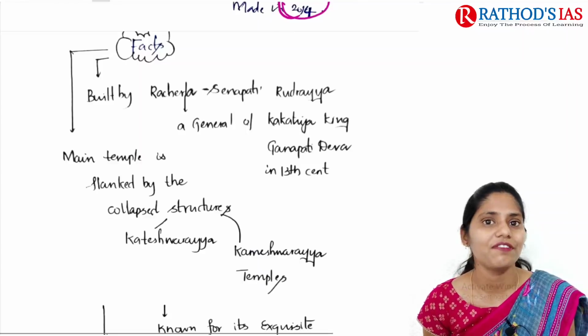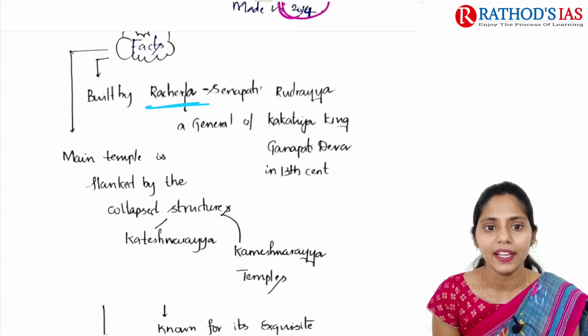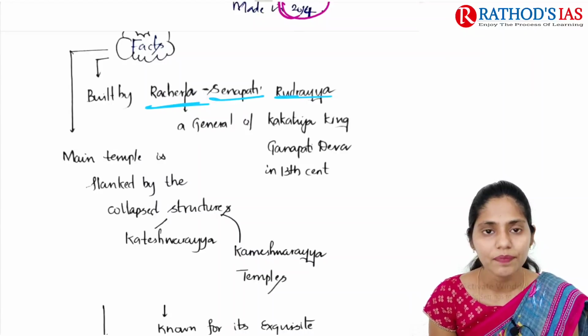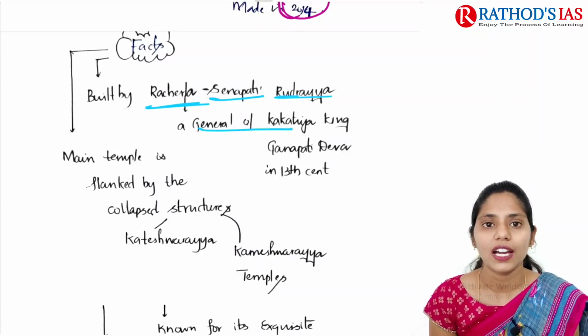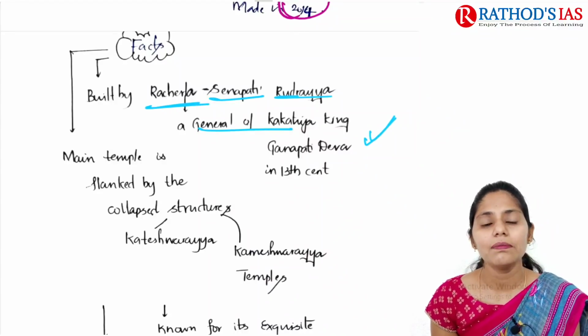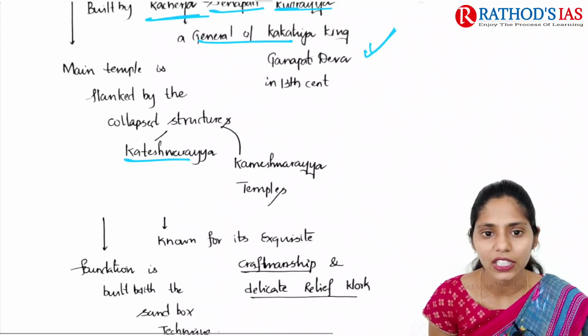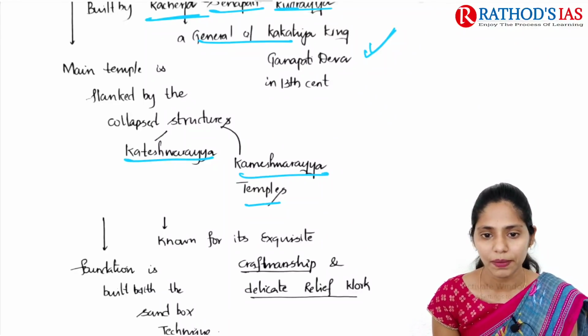So if you are talking about some facts regarding this Ramappa temple, it was built by Recherla Senapati Rudraya. He was a general of the Kakatiya king, that is Ganapati Deva, in the 13th century, and the main temple is flanked by collapsed structures of temples like Kateshwaraya and Kameshwaraya temples.